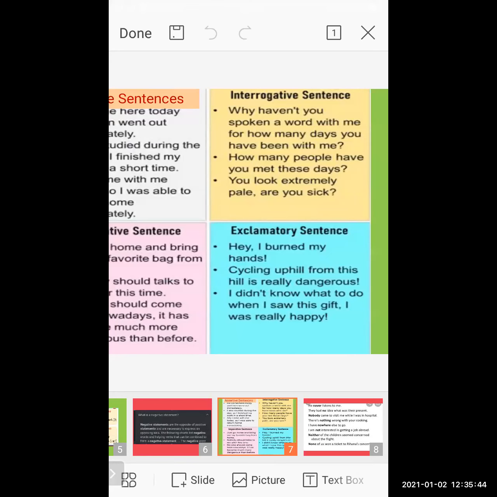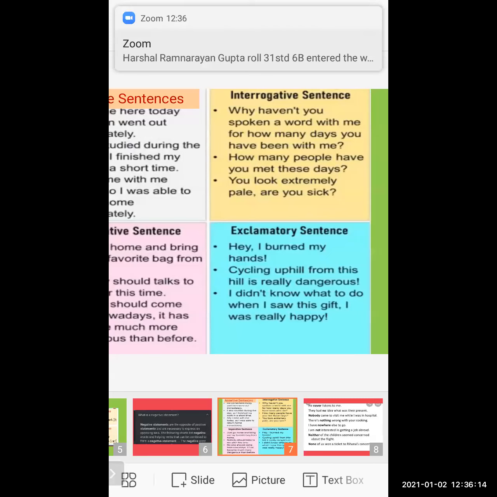How many people have you met these days? So here again they are asking questions. In a sentence, you observe it ends with a question mark because this is an interrogative sentence. Identifying the interrogative sentence is very simple, students, because an interrogative sentence is where you ask a question in front of the person.